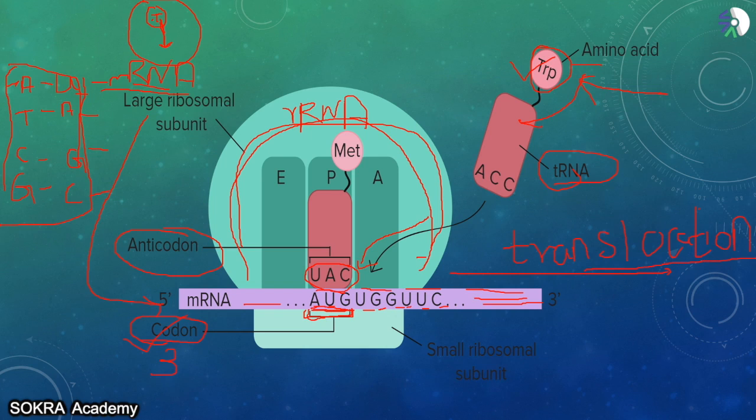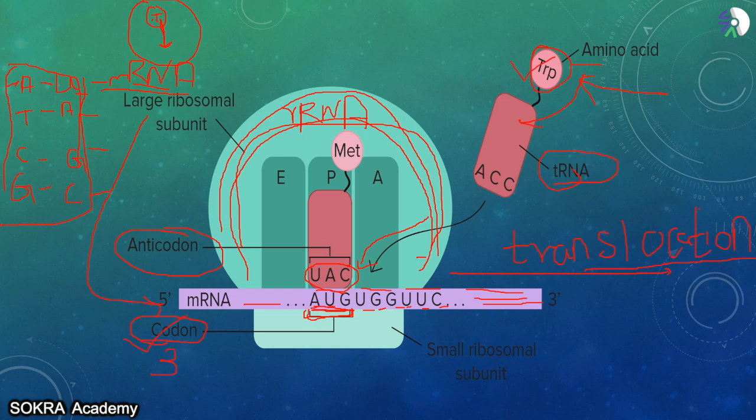So everyone understood what is happening here? First, inside the nucleus, you will see the DNA is transcribed into RNA. Which RNA is that? It is mRNA. It is going to carry a certain type of message. Now that mRNA comes into the cytoplasm. Where does it go? It goes to the ribosome, the rRNA.